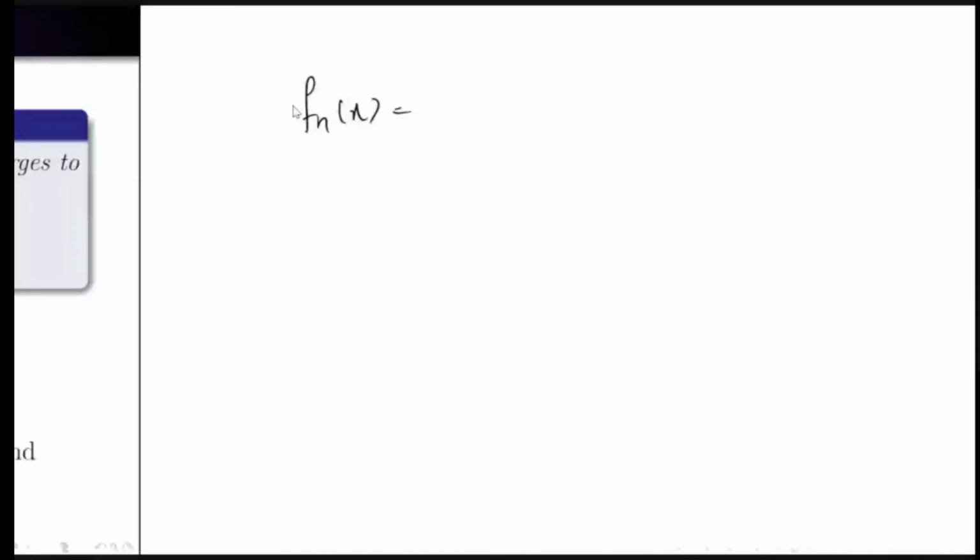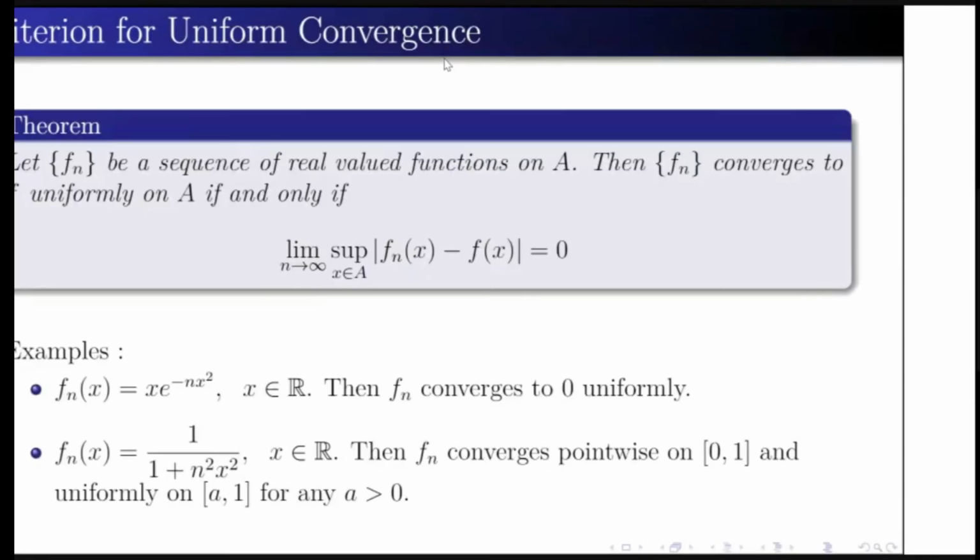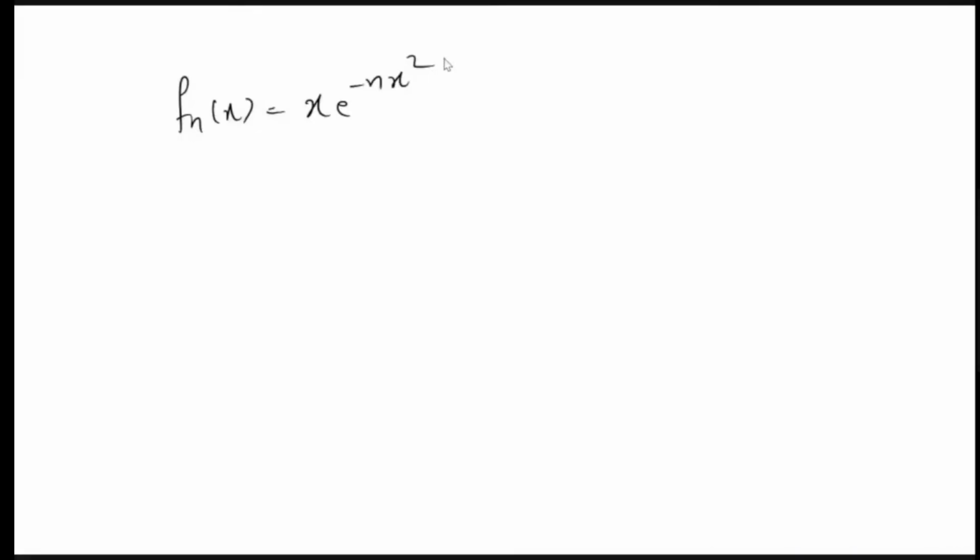Equal to x e raised to minus nx square. So we know that this Fn is converging to 0 because e raised to minus nx square is an exponential thing, so it is converging to 0. So what will happen? We cannot say anything about the uniform convergence here, because it looks like a very difficult thing.